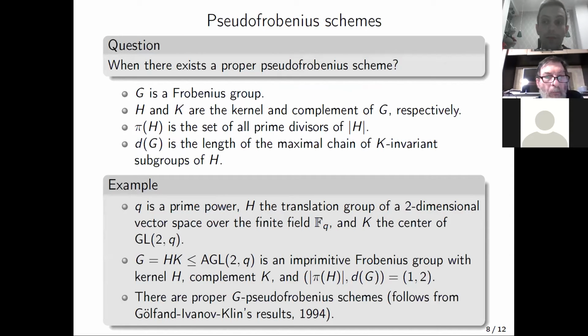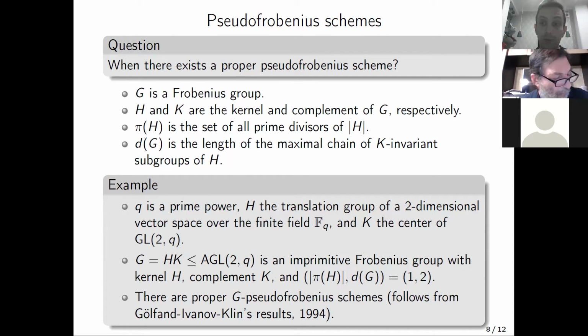The next question which we will answer during this talk can be formulated as follows: when does there exist a proper pseudo-Frobenius scheme? So we want to find some conditions for the existence of such schemes. Again, let G be a Frobenius group with kernel H and complement K respectively.